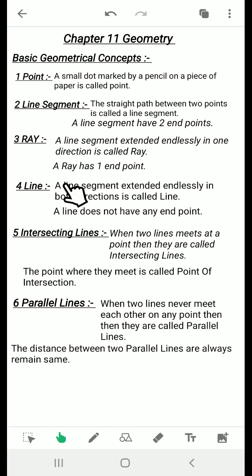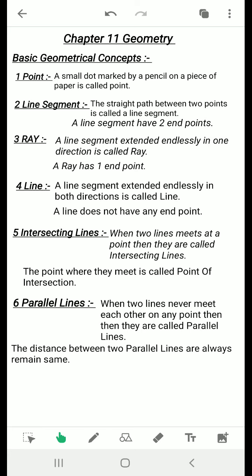A ray has one endpoint because from one point it will not be extended, from the other side it will be extended endlessly. The examples of rays are sunlight and the rays coming out from a torch. They all are examples of rays, the rays of the sun.